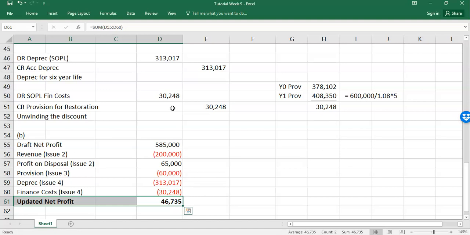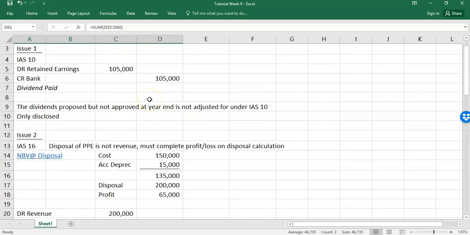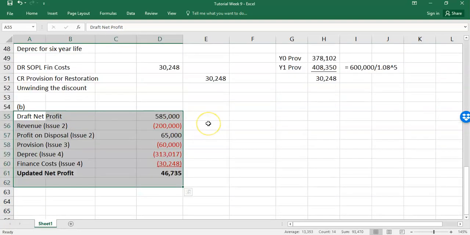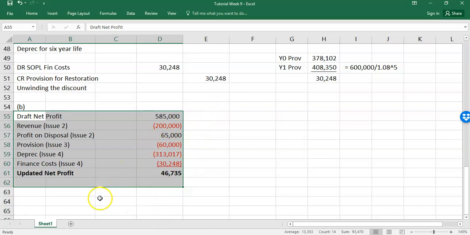So it's important that you know your standards because any collection of standards can come up there, like an IAS16 can pop up, an IAS10, and that you can bring it all together if you're asked to redraft the net profit as well. That's a good question and a good practice of 37 and 10. So we'll now move on and we'll have a look at question 2 in the tutorial.